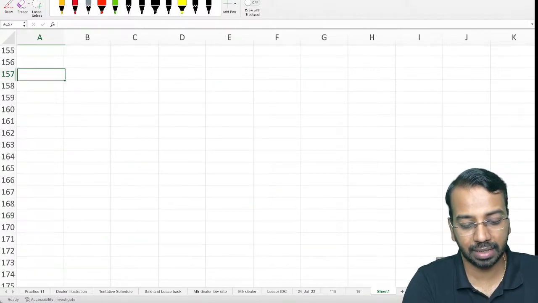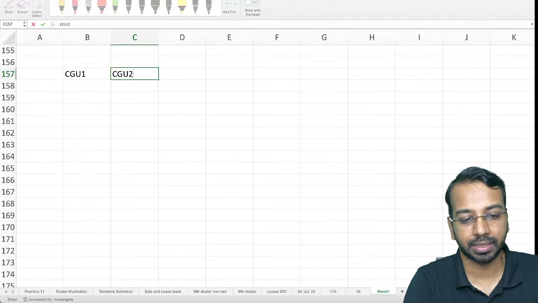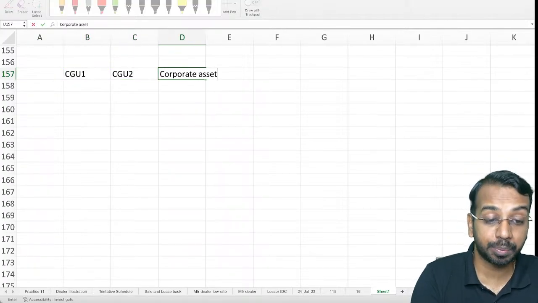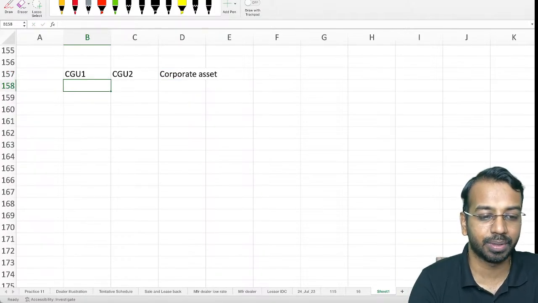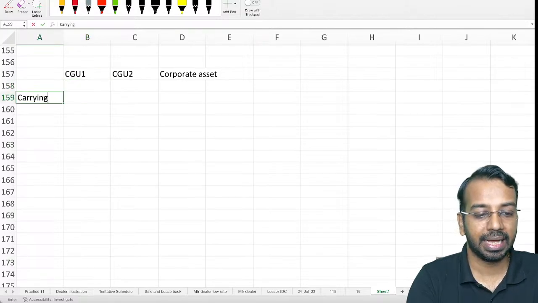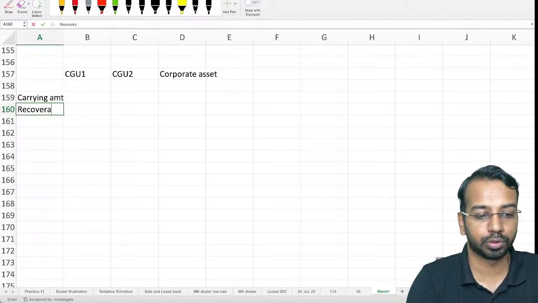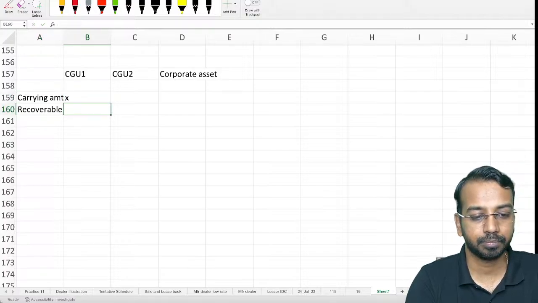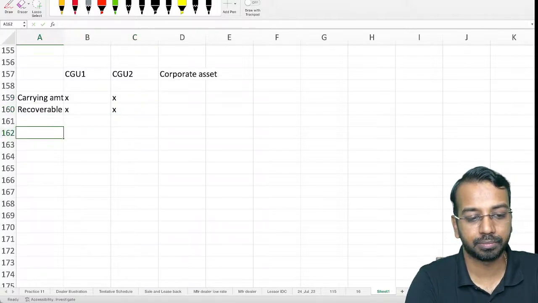Say for example I have CGU1, CGU2, and there is a corporate asset. The corporate asset cannot be allocated to CGU1 or CGU2 on a reasonable and consistent basis. Then what I will do is check the carrying amount and the recoverable value for both of these. Then I will see how much the impairment is.